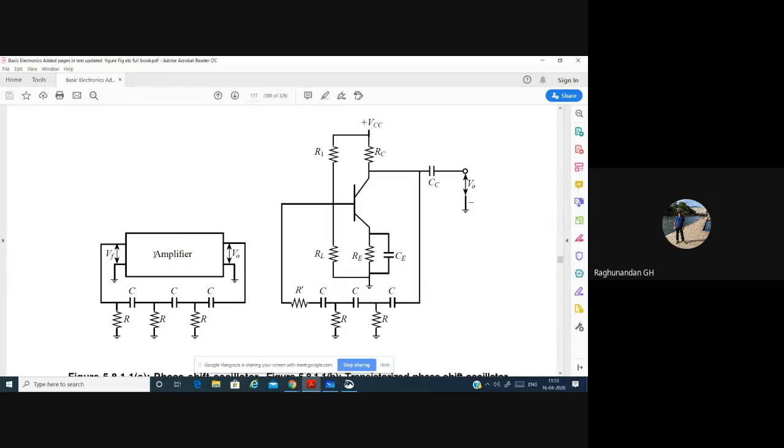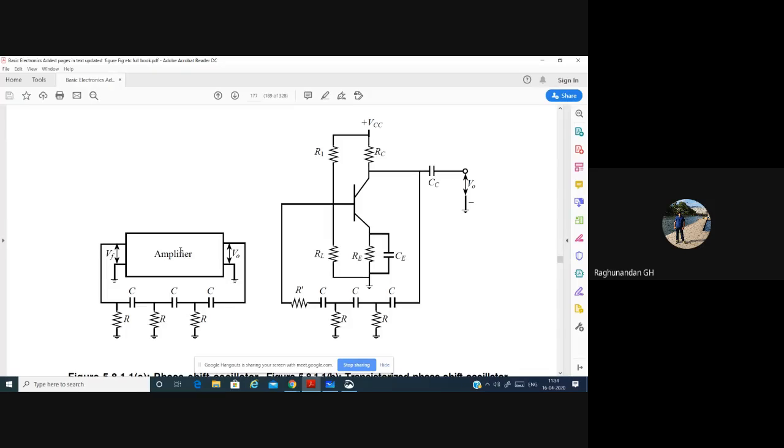This is an amplifier, and I just mark an arrow here. The arrow mark is missing on this NPN transistor; it should be outward. So, an amplifier with a feedback network. See here, according to the Barkhausen criteria, the condition is that the total phase shift produced should be equal to 360 degrees or 0 degrees. 180 degrees is already produced by this amplifier. The remaining 180 degrees we have to produce.